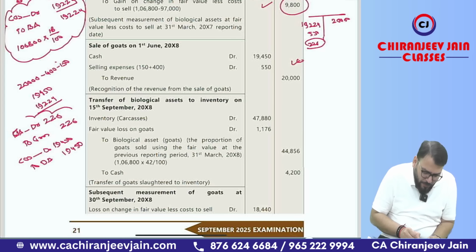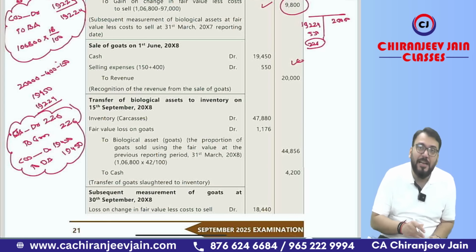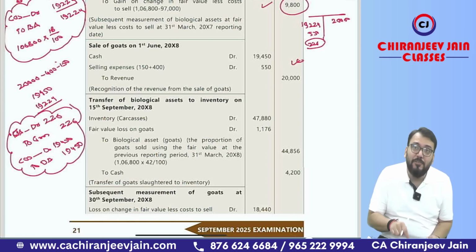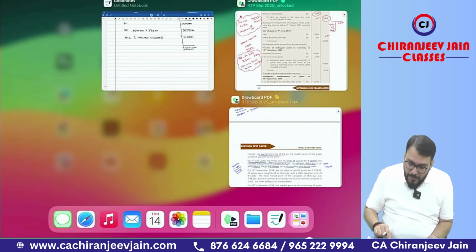Means if you want to pass this journal entry, this is also correct as per ICAI solution. That is your choice, whatever you want to pass. But that journal entry is missing in this particular solution. That is a mistake in the solution, I will say. Okay, sir. Yes, sir. Then what is given?